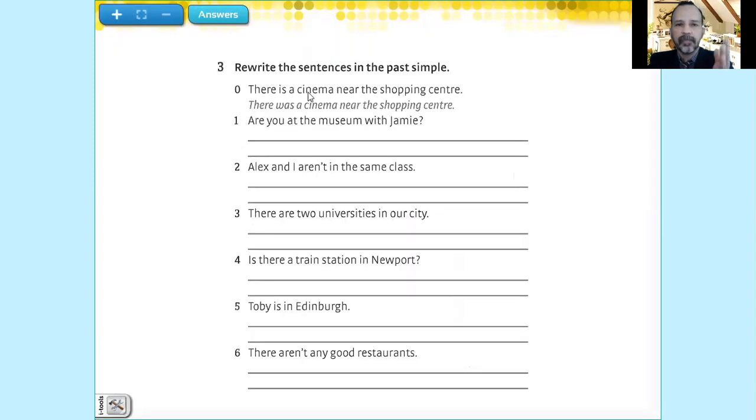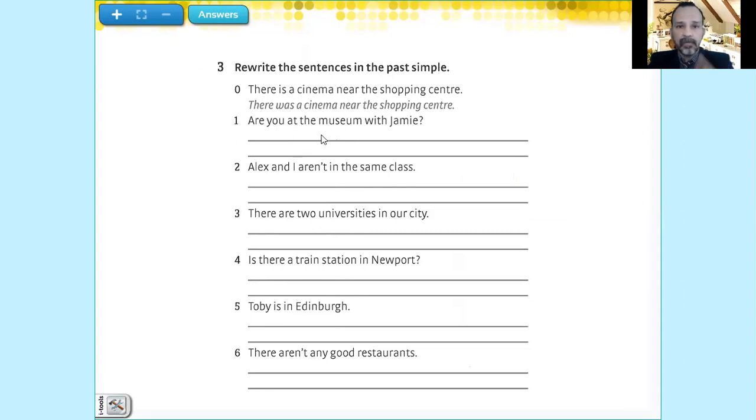Next, we have number 3. We write the sentences in the past simple. It says here, for example, there is a cinema near the shopping center. Is is present. Was is past. So you have to write there was a cinema near the shopping center.